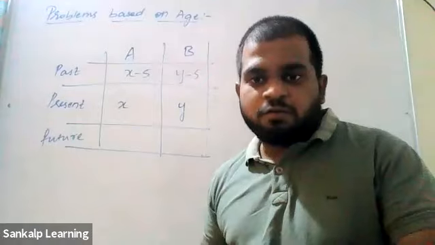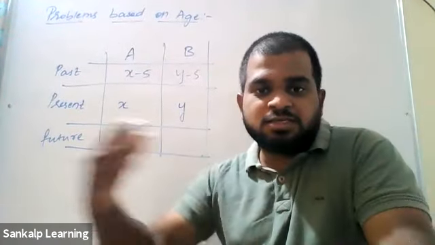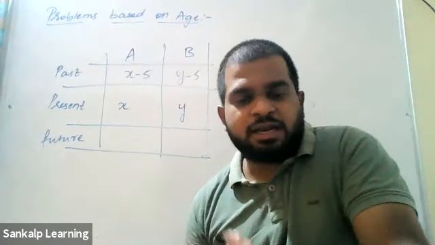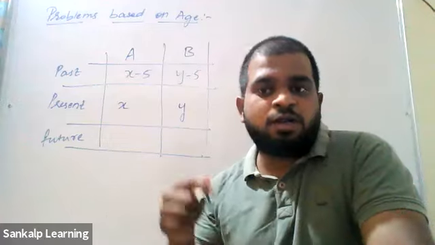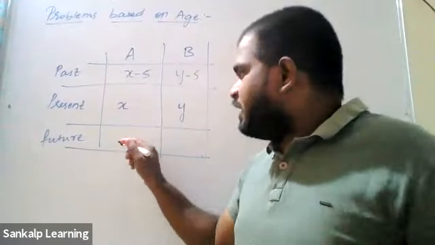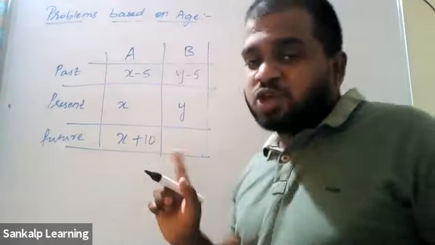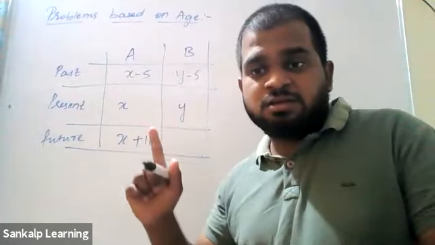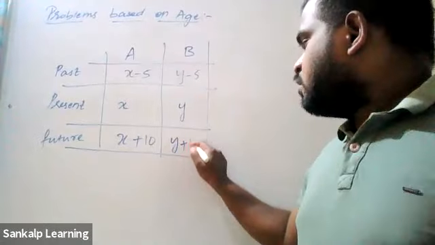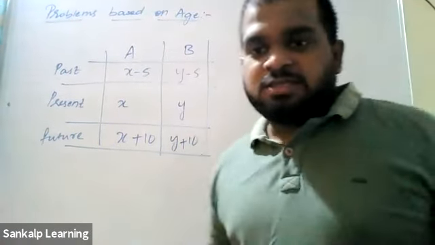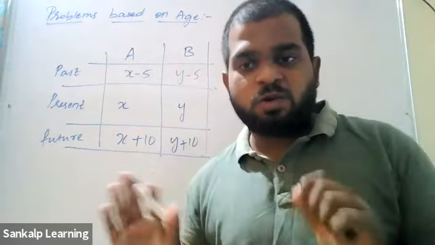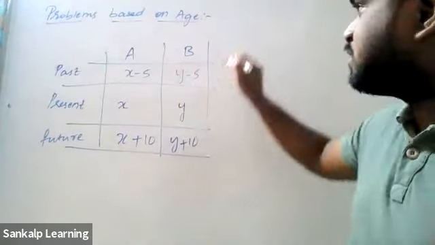Okay. Now, what is the future that we are talking about? How many years in the future are we talking about in the question? 10 years. Your age is 15. After 10 years, it will be 25. What did we do here? You just added 10. Same thing. The present age is X, 10 years later it will be X plus 10. It is not 10X. 10X is 10 into X, that is a different thing. This is adding. Form a tabular column like this, which will avoid mistakes. I usually do it like this so that I don't make any mistakes.